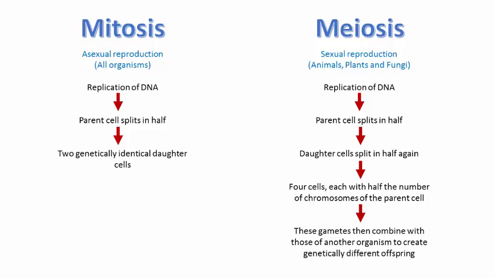So all the cells in your body, other than your egg or sperm cells, were created via mitosis, and your sex cells, eggs and sperm, were created via meiosis.